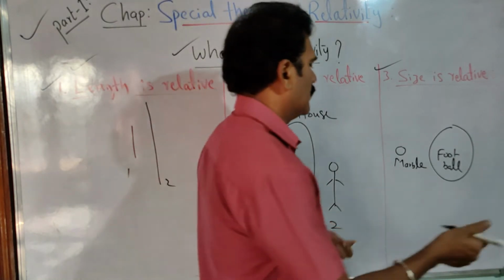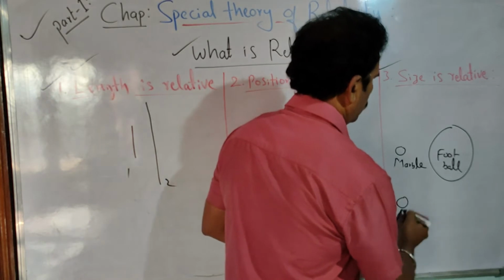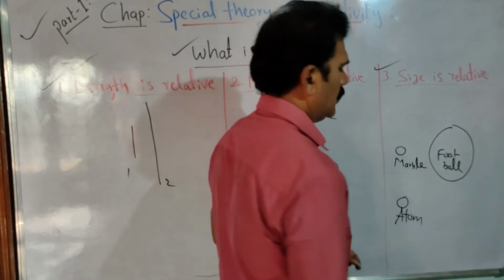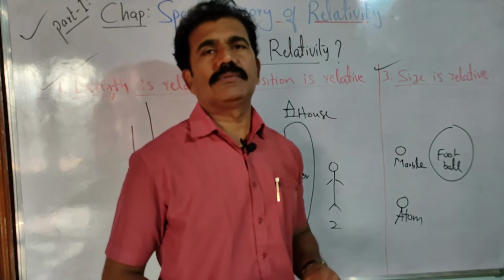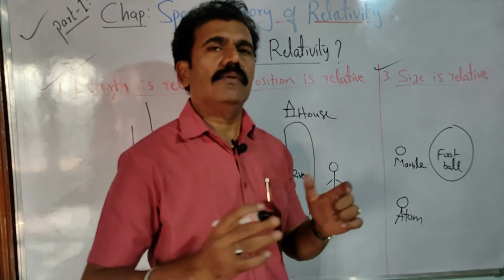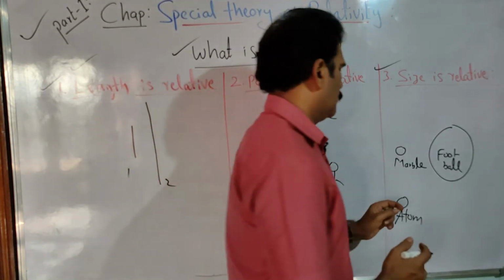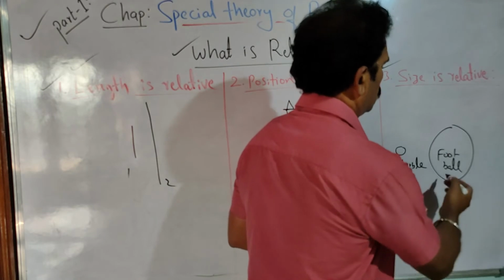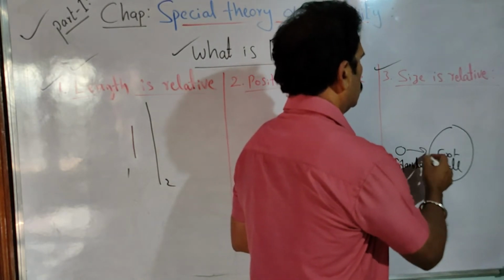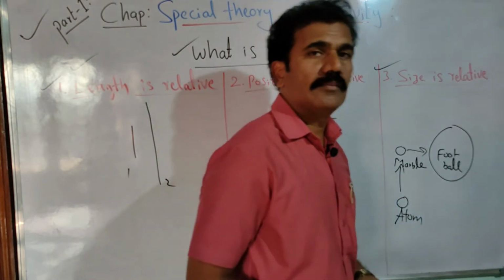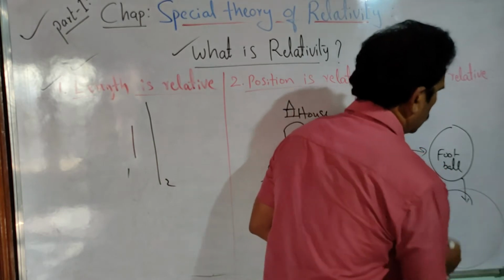Another example: let us say an atom. All of you know that the atom is the smallest one. Why? Any other object you take in the universe is much bigger compared to an atom. The atom is the smallest quantity. So the atom is small compared to, let us say, a marble. The marble is smaller compared to a football, and the football also can be smaller when I compare it with the earth.